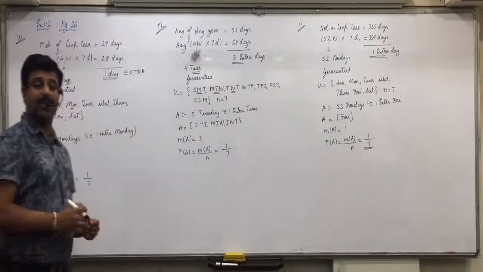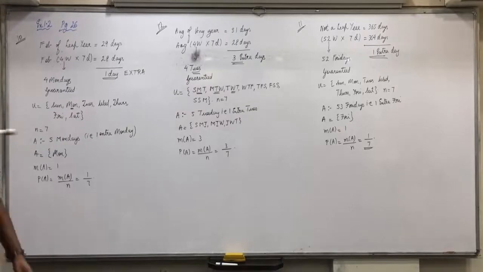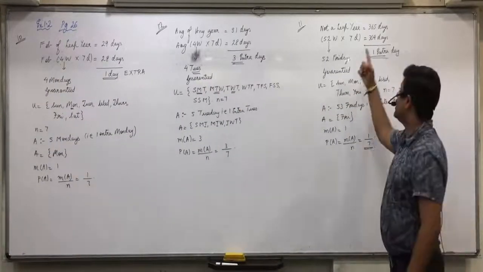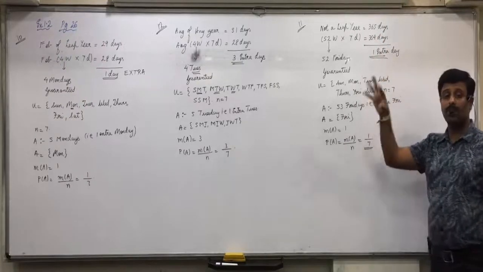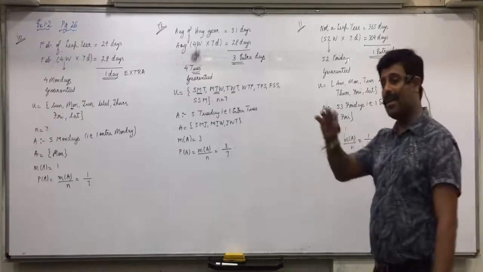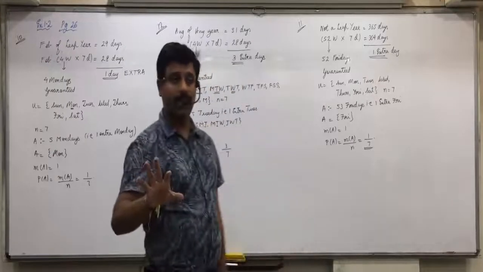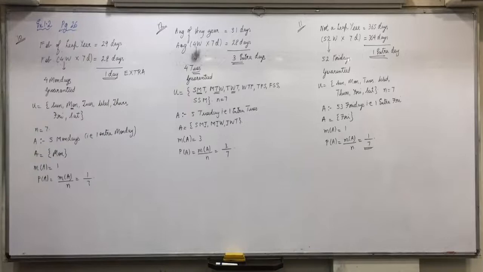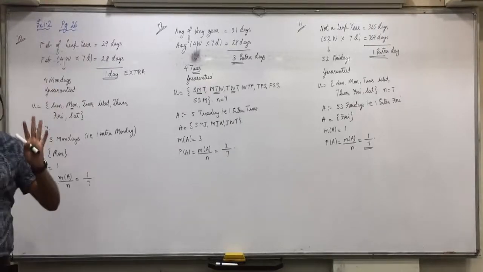So all are clear with this kind of questions? Same question if they ask you in the leap year. Then leap year is how many days? 366 means 2 extra. So 2 by 7. You have it in the illustration in homework already. So no need to write that extra. All are clear with this kind of questions now? So sample space questions are over with this. Remember this. Whenever there is a question on dice, coins, children, numbers, plus this leap year, days, etc., you always make sample space and do it.